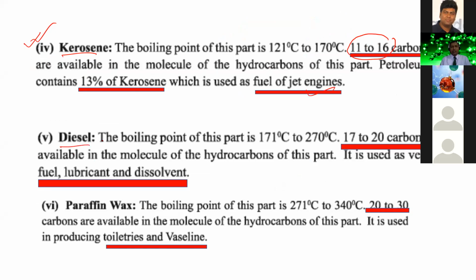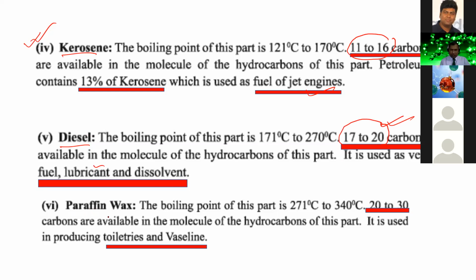Now, diesel. Diesel is another hydrocarbon mixture where the composition is 17 to 20. A very large number of carbons are present, long chain hydrocarbons are present in diesel. And this is another fuel, and we can use diesel as a lubricant.